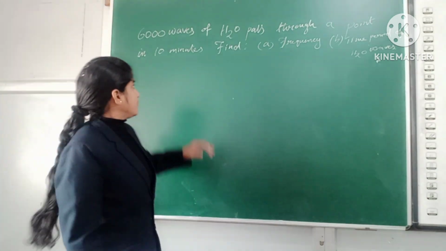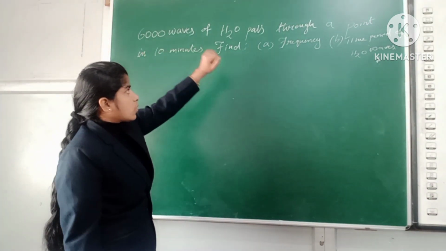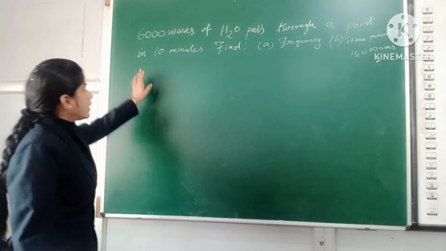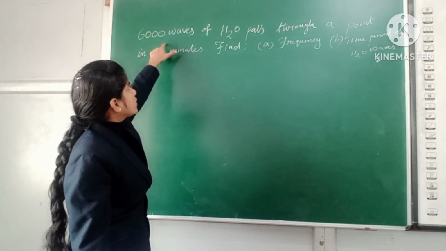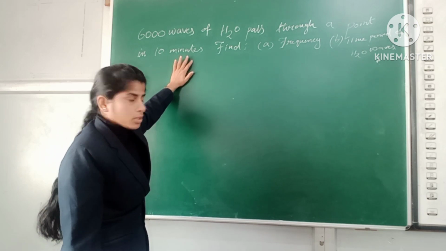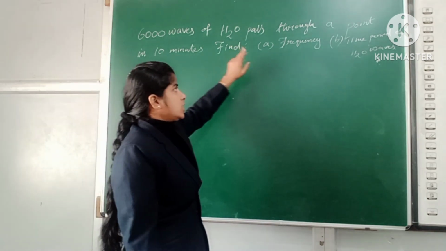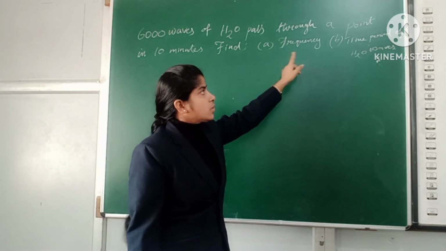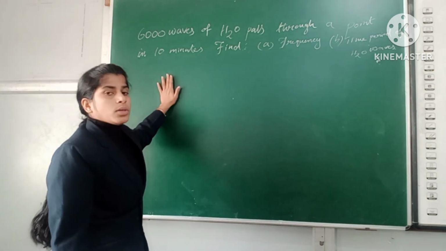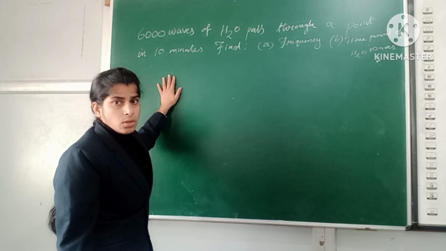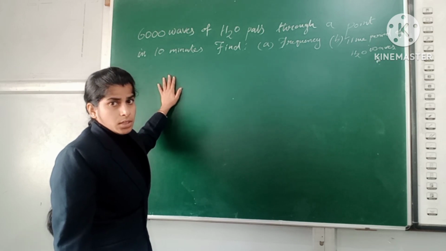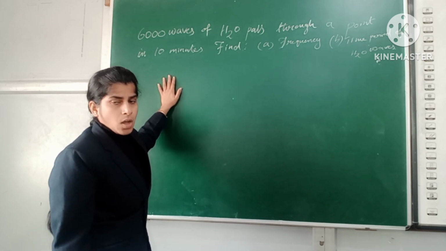The next question: 6,000 waves of water pass through a point in 10 minutes. Here we need to find the frequency and also the time period of the water waves. Two questions we have to solve here. First we need to find the frequency. So we can start now.